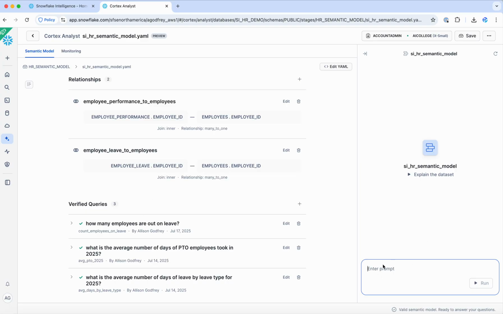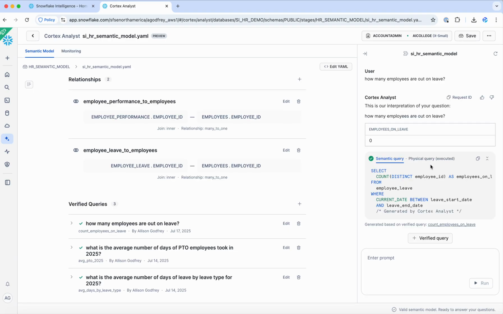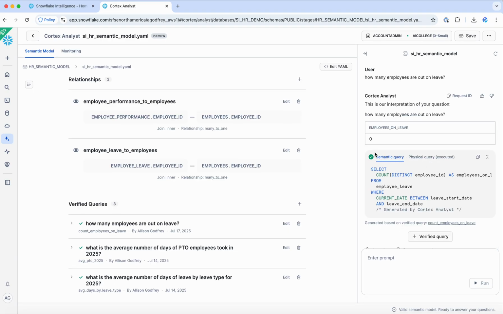You can also test out your semantic model here. So if I use one of my verified queries, how many employees are out on leave? And we can see it is in fact a verified query, and we have no employees out on leave currently.